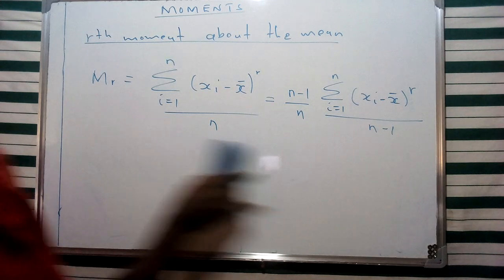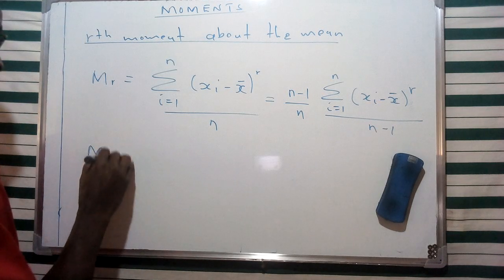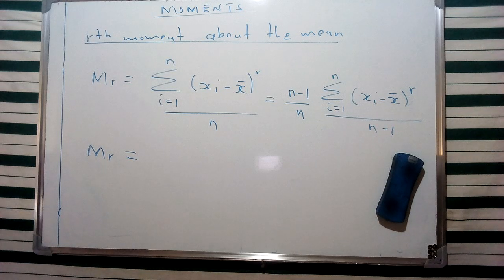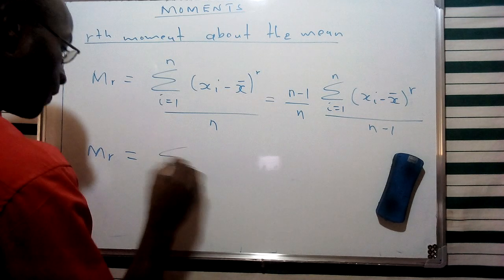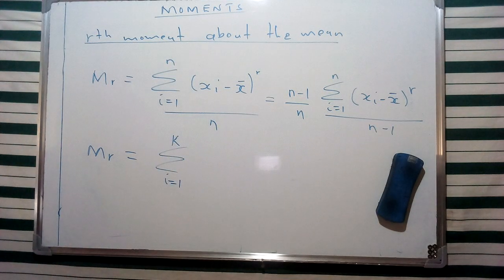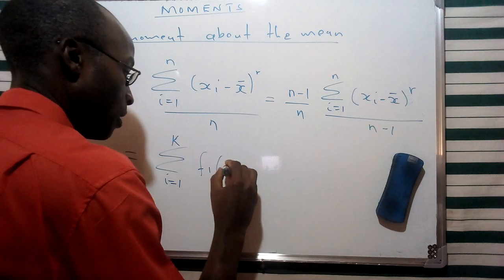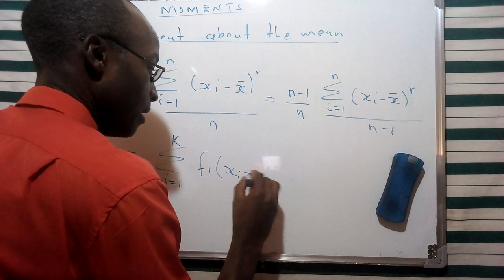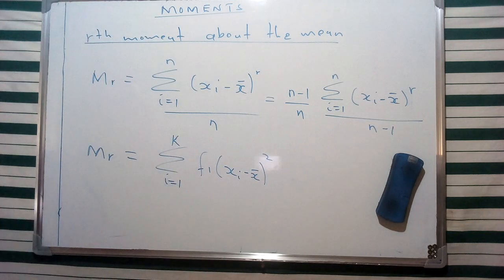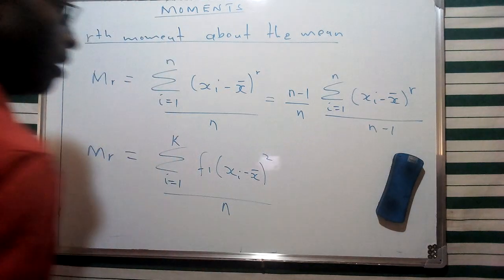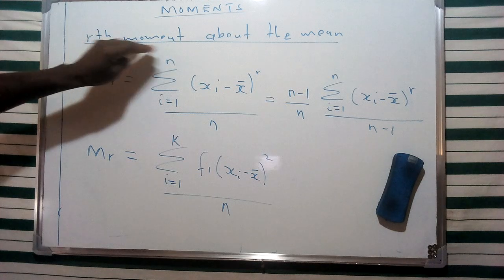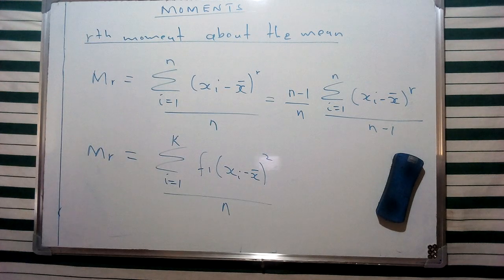In case we have a frequency distribution, we can have a different variation of this formula, whereby we have the moment about the mean given as the summation from i equals 1 to k, where k, as we said, is the number of classes, of x i minus x bar, the mean, squared, divided by the value of n. So we have developed the arithmetic moment about the mean using these two formulas.